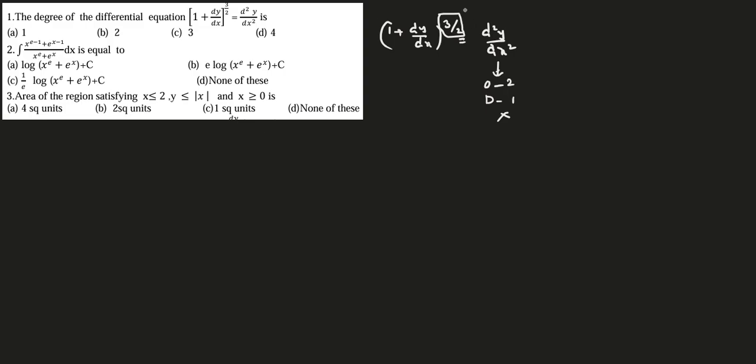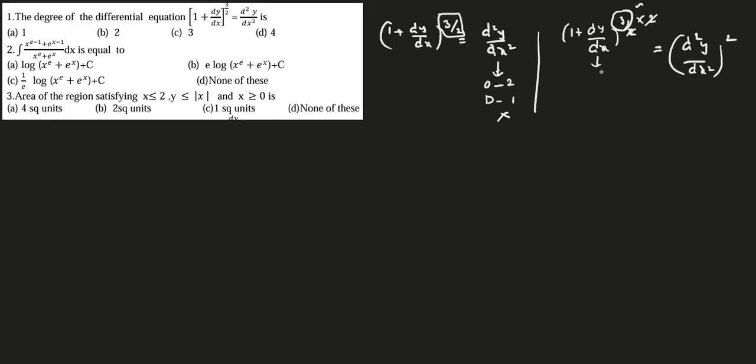See what you are supposed to do here: 3 by 2 is not an integer, so you have to do squaring on both sides. Right? Now it becomes 1 plus dy by dx whole power 3 equals the square of d square y by dx square. Why am I doing squaring? Because the denominator has 2 here, so I have to eliminate it. That's why I am choosing squaring on both sides. Now the 2s get cancelled. Now we will get 3, which is not a fraction, it is an integer. So now from here you can talk about the order and degree.